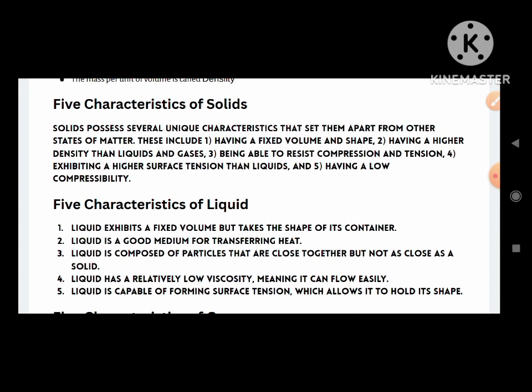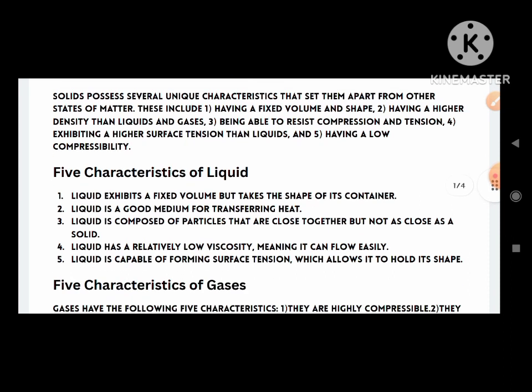Number 2. They have higher density than liquids and gases. Number 3. Being able to resist compression and tension. Number 4. Exhibiting a higher surface tension than liquids. And number 5. Having a low compressibility. So, these are the 5 characteristics of solids.